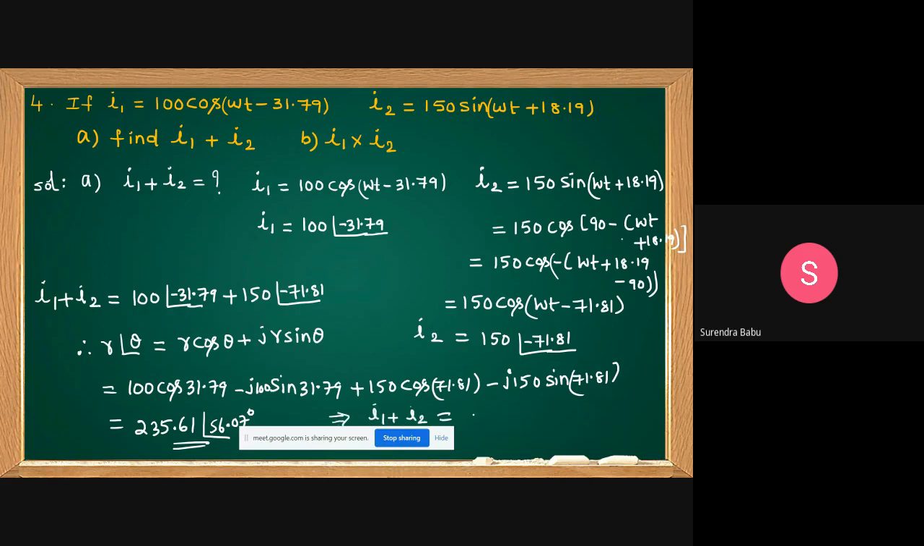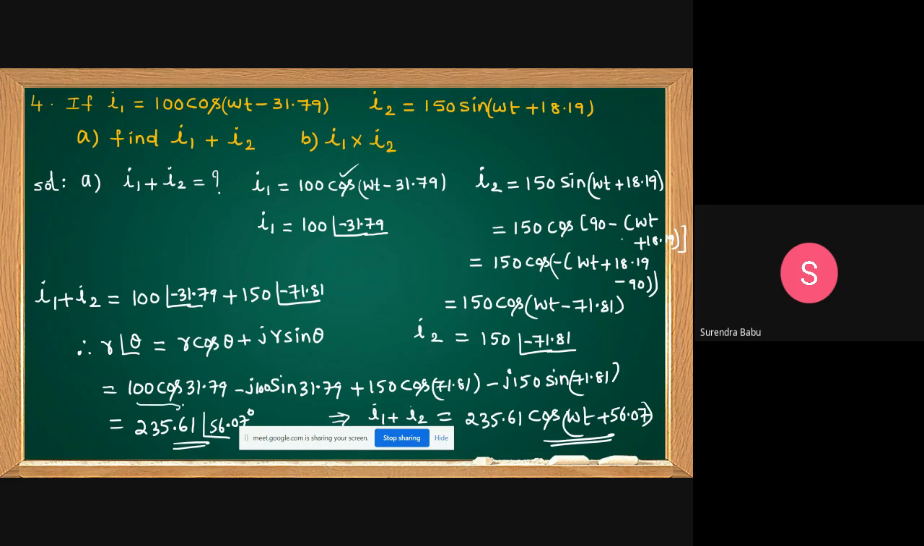Shall we write like this? 235.61 cos. Which function do I consider? Cos. Here also cos, here also cos. Cos omega t, what is the angle? 56.07 degrees. This is the final answer.